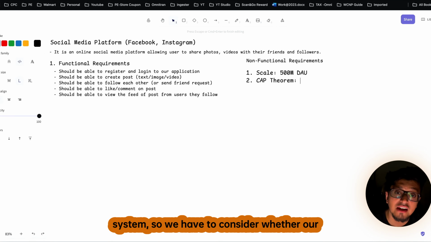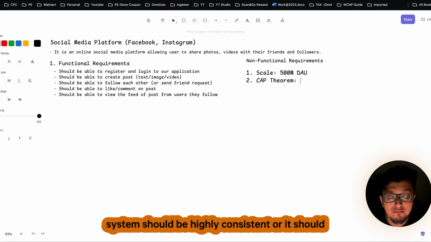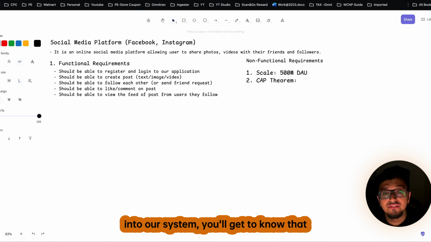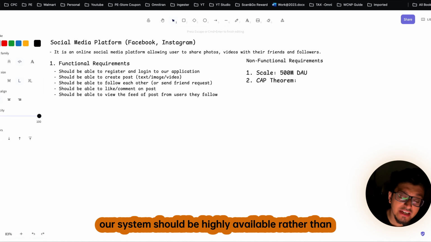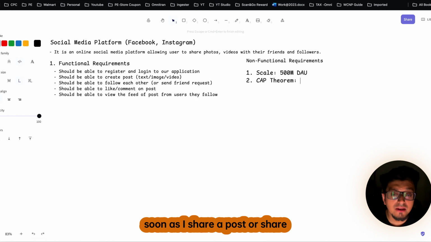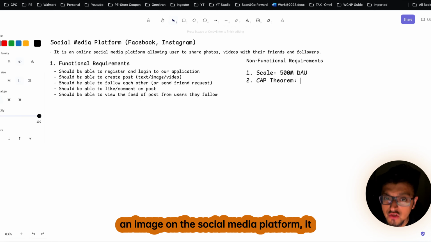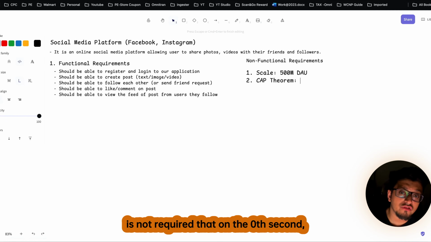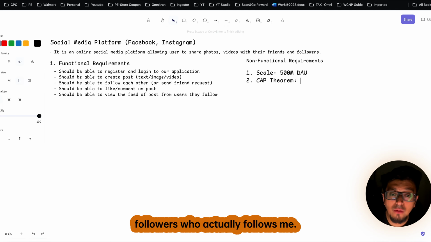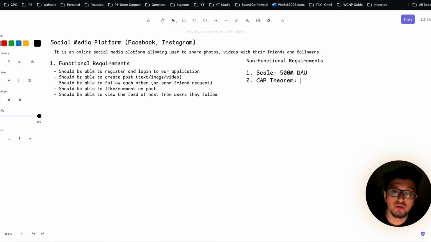And since it is a distributed system, we have to consider whether our system should be highly consistent or highly available. If you look into our system, you will get to know that it should be highly available rather than consistent, because it is not required that as soon as I share a post or an image on the social media platform, it should reach all my friends or followers on the 0th second.